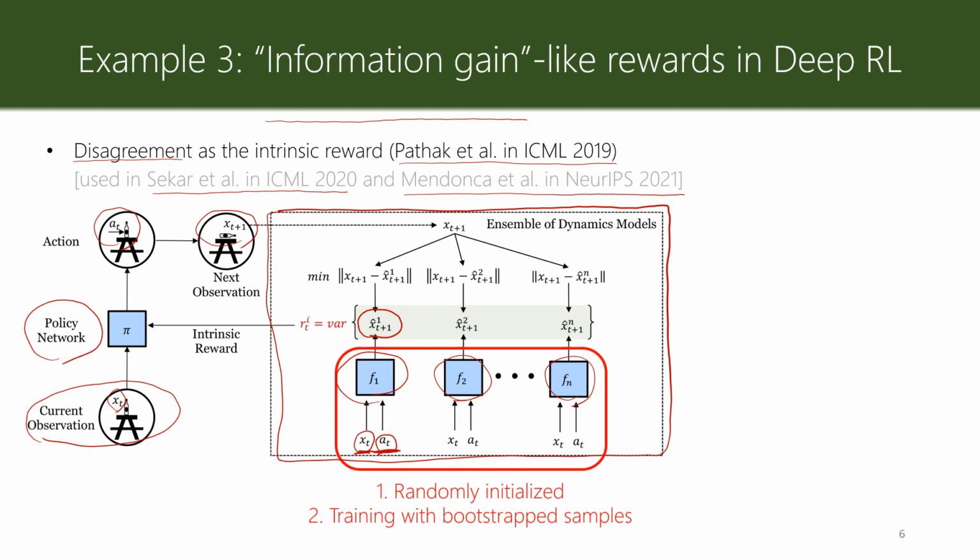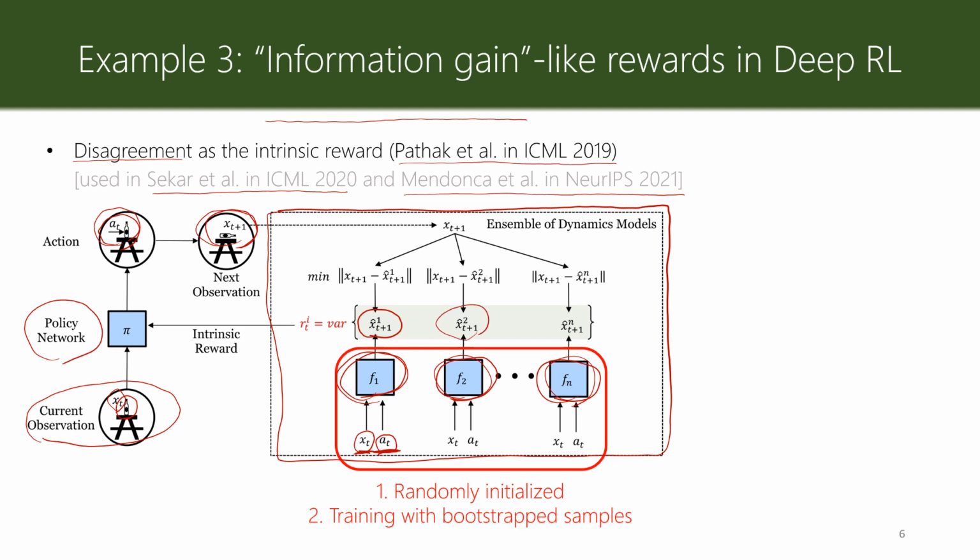So in that sense, they have more or less different predictions. For example, in this case, you have this bottle on the table. The action was to push it. The true observation is that it falls on the table. However, model 1 can be correct to say that, okay, it falls. This one can say that it just moves, and this one can say that it doesn't move at all, and it remains as it is.